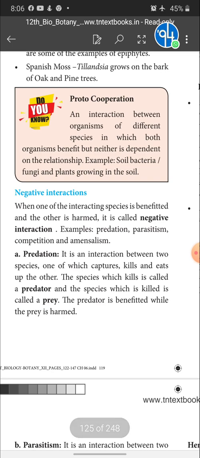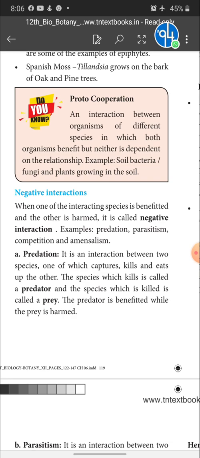So far we have discussed positive interaction. Under this topic we have seen two things. One is mutualism, another one is commensalism. Now we are going to see negative interaction. When one of the interacting species is benefited and the other is harmed, it is called what? Negative interaction. Examples: predation, parasitism, competition and amensalism.